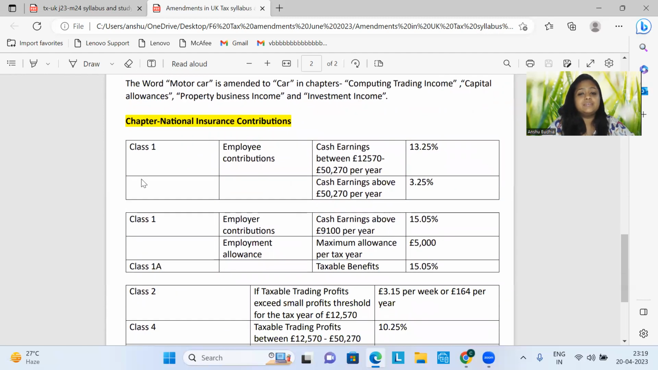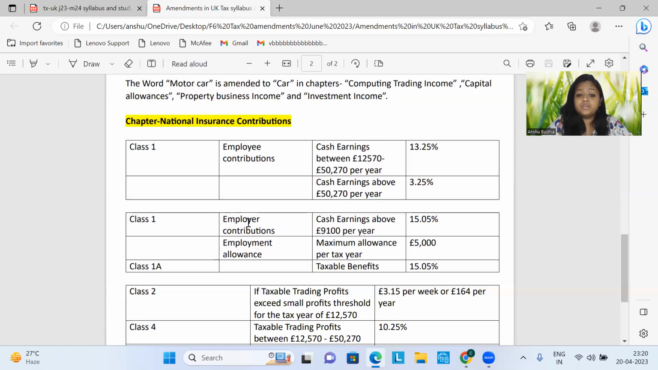When we go to NIC, it has got some major amendments in the rates. So quickly have a look. For class 1 employees contribution, the threshold limit has now increased to 12,570. So now for the cash earnings between 12,570 to 50,270, the NIC percentage is 13.25%. For cash earnings above 50,270 pounds per year, the NIC percentage is 3.25%.